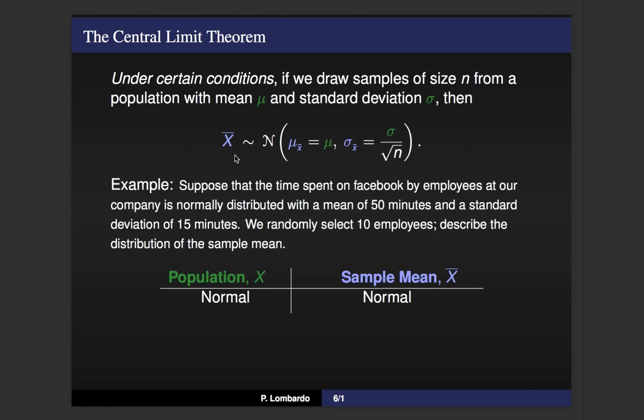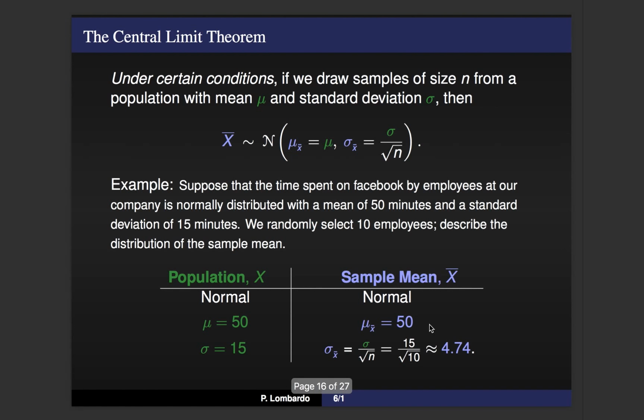One thing that we notice coming out of our central limit theorem is that both distributions are normal. In other words, they're both going to have that bell-shaped curve, and both of them are going to use norm.dist and norm.inv to make our probability or percentile calculations concrete. In terms of their means, for the population, the mean is 50, and what the central limit theorem tells us is that the sample mean random variable is going to share the same expected value. It's going to share the same mean, so this will also be 50.